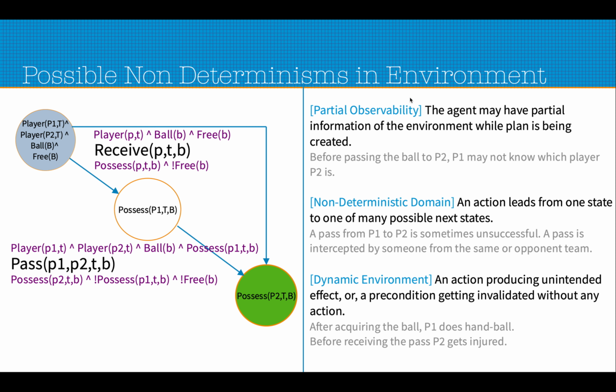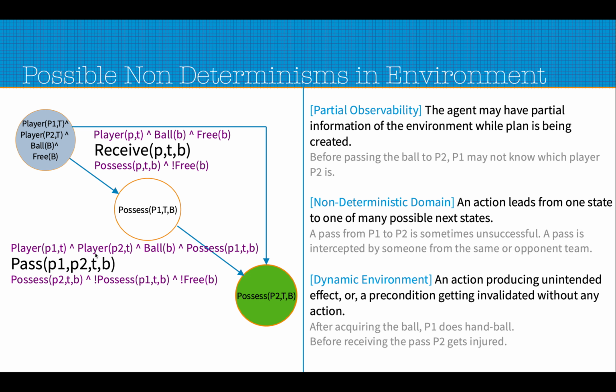So one of the assumptions we made is that the agent has full information of the game, about the players and the ball and who possesses the ball, etc. But that may not be true in a real life scenario or even in the game scenario. Maybe our game is so realistic that the player whom the agent is controlling does not know who the player will be passing the ball to without actually looking at the other person. So maybe just by being in the field or being in the game, they do not know that P2 is a player from the same team.